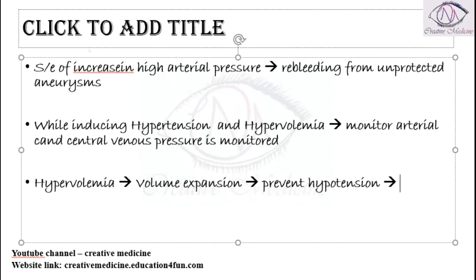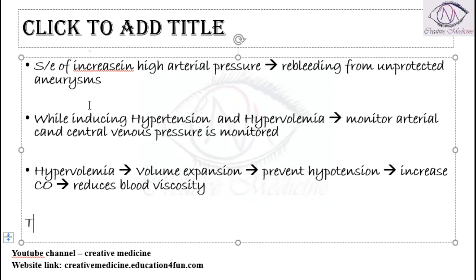It will also increase the cardiac output, and thus it reduces the blood viscosity also.